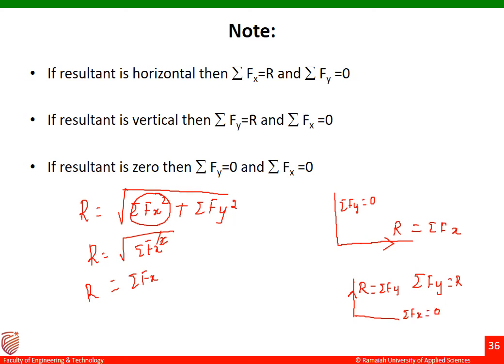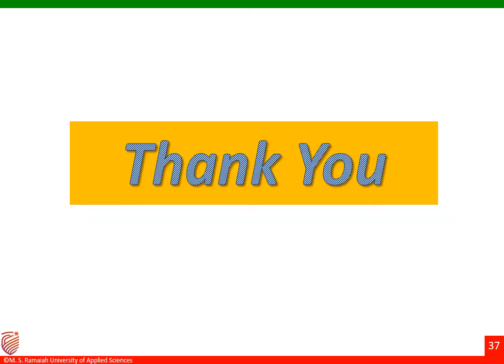The third one is if the resultant is 0, then summation Fy equals 0 and summation Fx equals 0. These are the three conditions we can remember while solving problems so that we can reduce the time. Thank you.